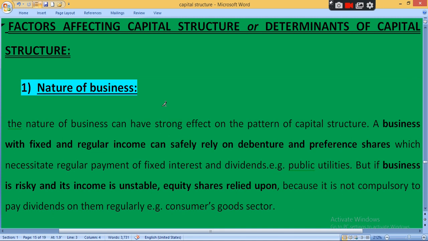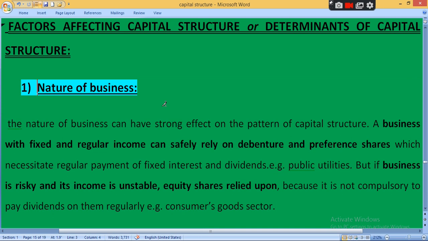So whenever you start a business, you have to design your capital structure. How much proportion you have to keep as owners fund and how much proportion as borrowed fund. You have to decide the proportion, how much equity, that is owners fund, and how much borrowed fund. That will be known as capital structure.